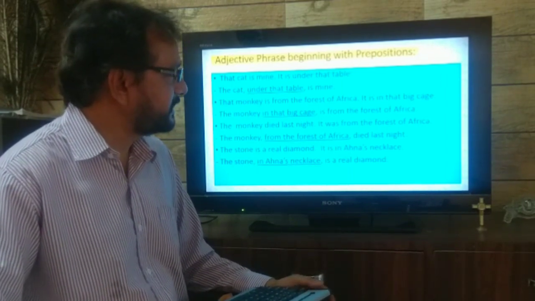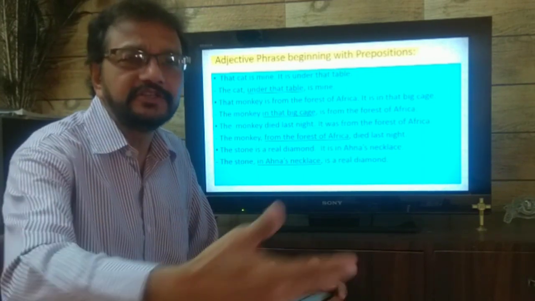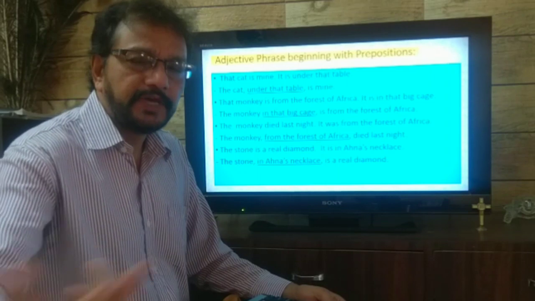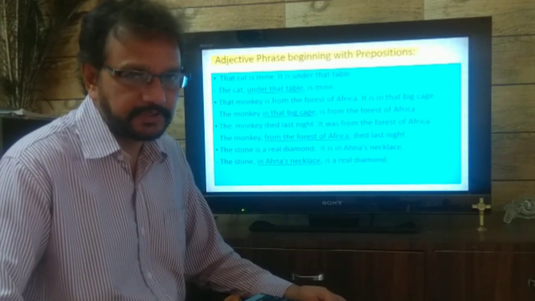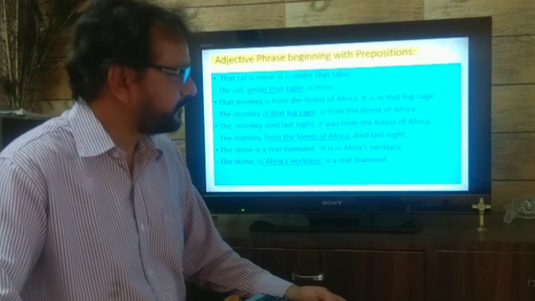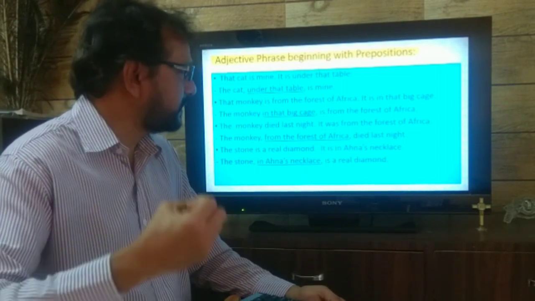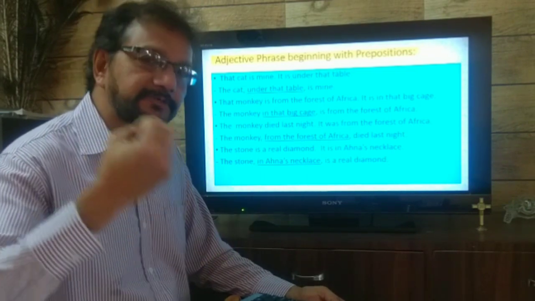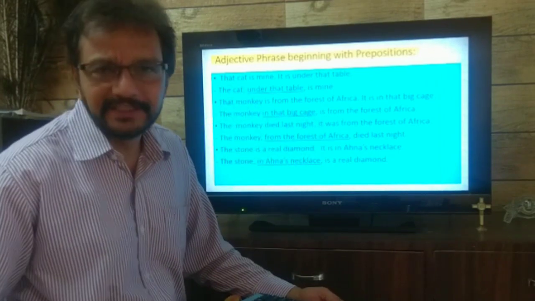The monkey is from the forest of Africa. Suppose we are moving in the zoo. We have a guide with us, or a zoologist with us giving information about animals. He simply speaks one sentence. That monkey is from the forest of Africa. Now there are so many cages, so many monkeys.